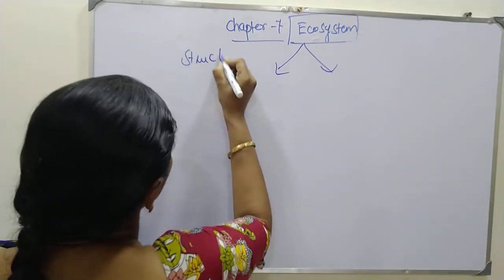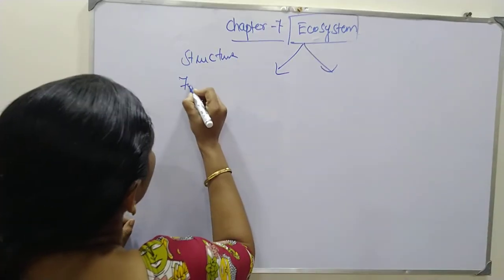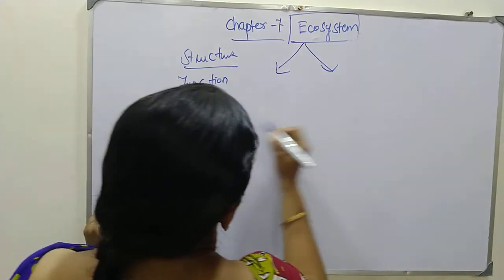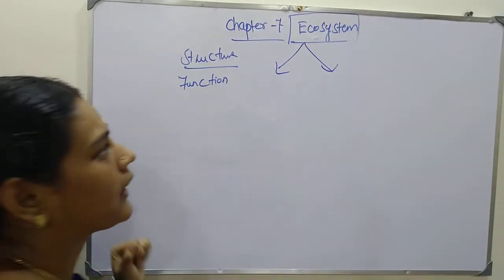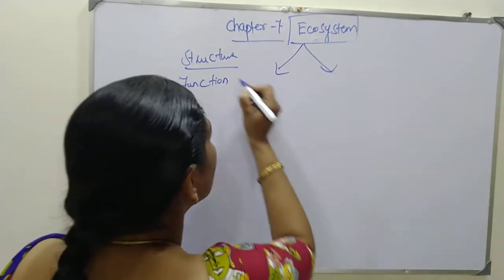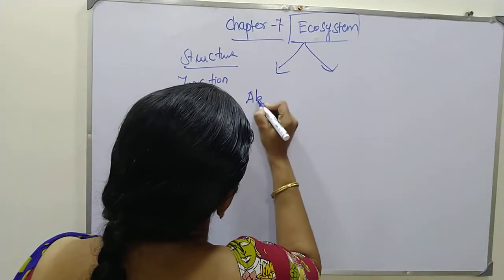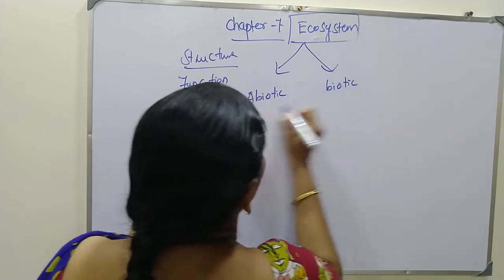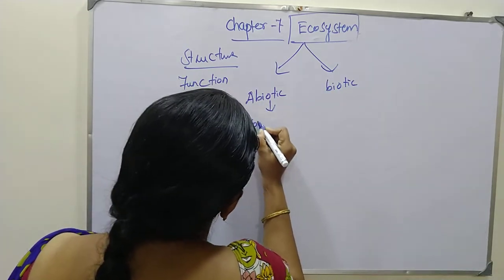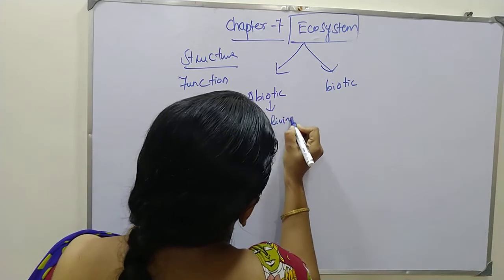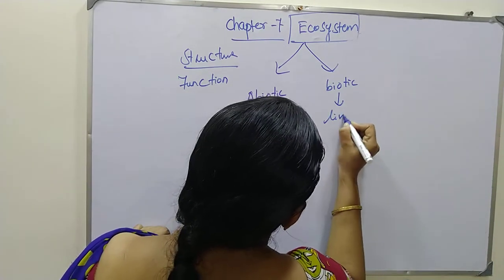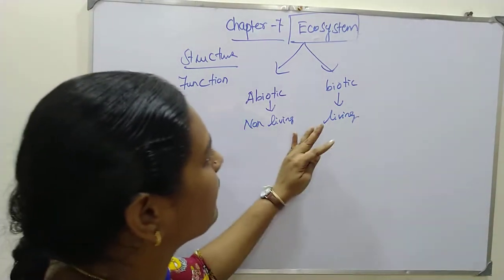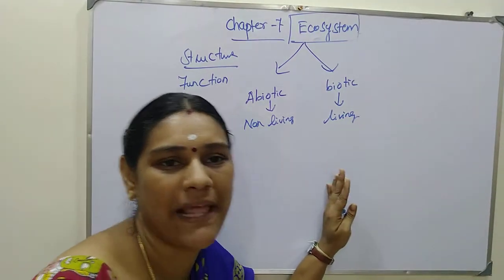The structure of the ecosystem we will read, and the function of the ecosystem we are going to learn. First I will explain the structure of the ecosystem in this video along with the definition of the ecosystem. In the structure of the ecosystem there are two types, abiotic and biotic. Abiotic is also called non-living and biotic is called living.